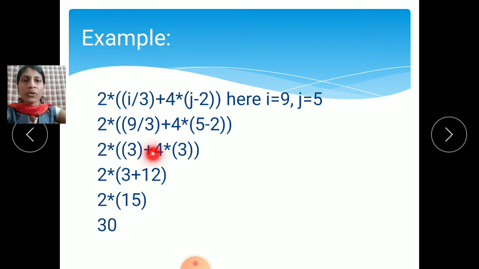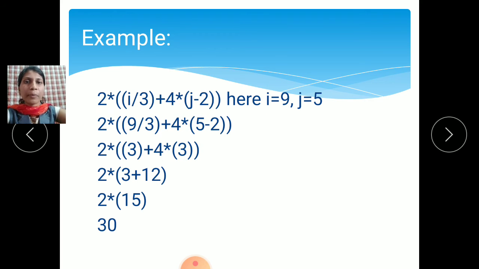Then 2 into, write down as it is, (3 plus 4 into (3)). We have solved the brackets around this one and this one. Then the third preference is for multiplication. So write 3 as it is, plus 4 into 3 is 12. Then 2 into, then solve the brackets, first preference for brackets. So 3 plus 12 is equal to 15. Then 2 into 15 is equal to 30.